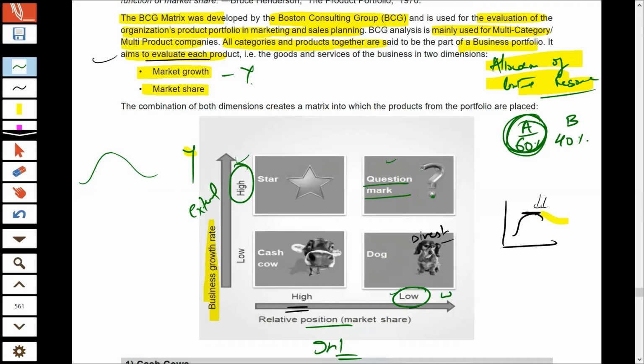But if your new product is accepted well by the market, your market share may increase in future and your question mark may turn into star, as I already told you. And it is also possible that your question marks may fall into dogs if the industry in which you are into may suddenly lose the charm, and if the industry enters into low growth stage, then your new product will fall into dogs category. So the future of that new product is seriously uncertain, and thereby it is known as question mark.